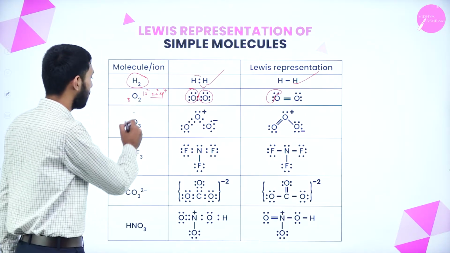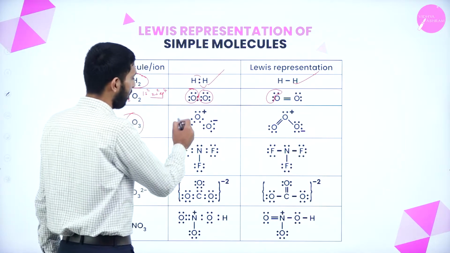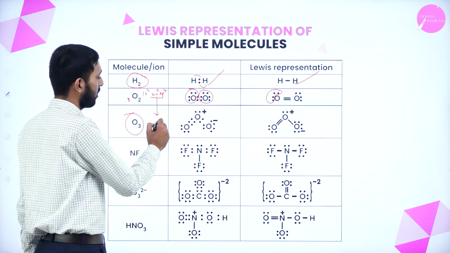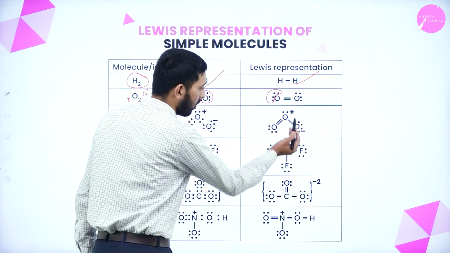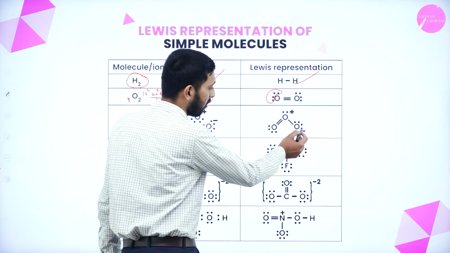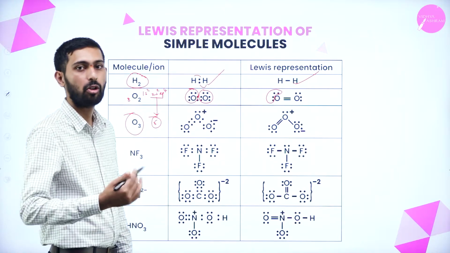Next thing is O3. O3 means ozone, we will say. Okay. Here in O3 also, oxygen's valence electrons we know it is 6. Correct, right? Like that only we have represented. Here a double bond between oxygens takes place and the other is a single bond, due to resonance. So the remaining electrons can be represented as lone pairs.